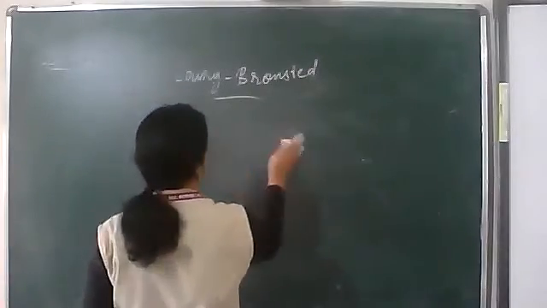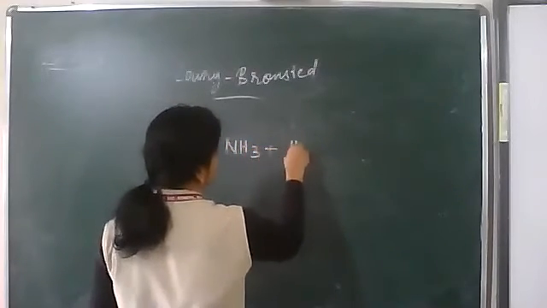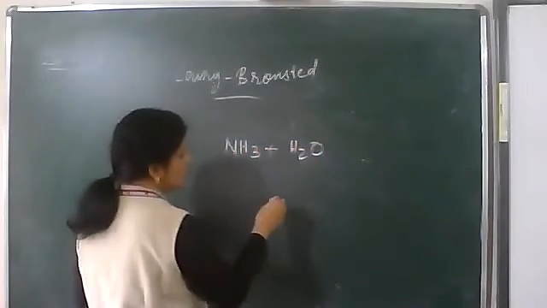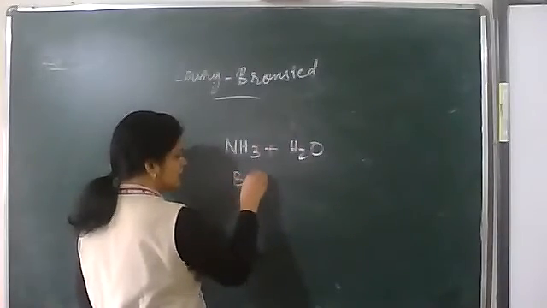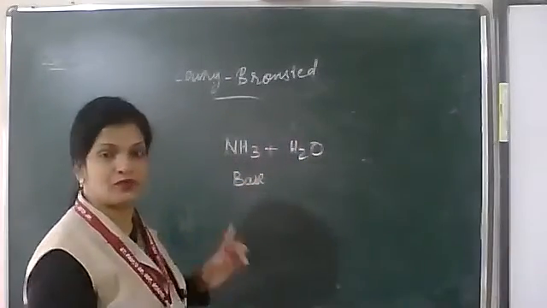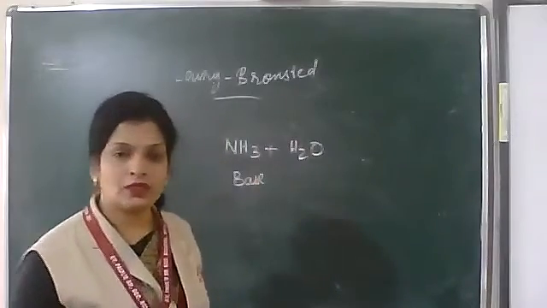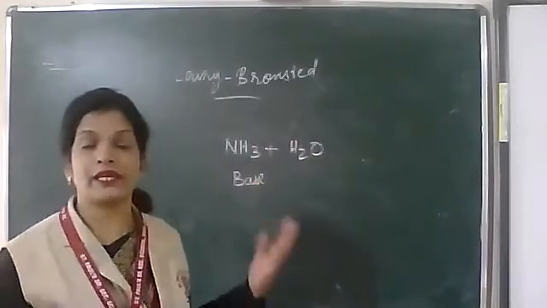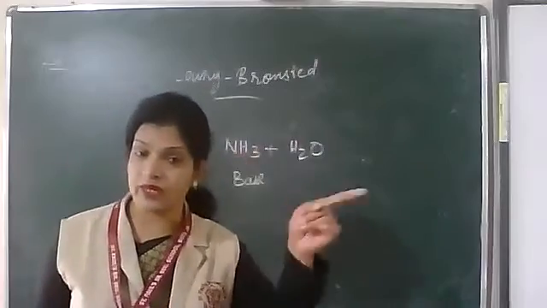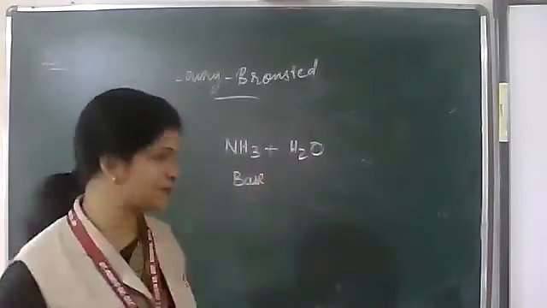For example, NH3 plus H2O. NH3 is a base. In presence of a base, water will act as an acid. In presence of an acid, water will act as a base. Water is amphoteric: it can act as an acid and it can act as a base.